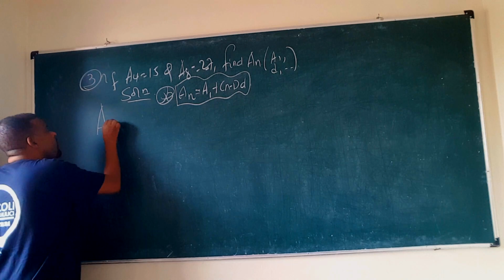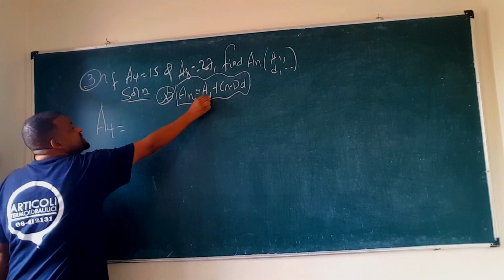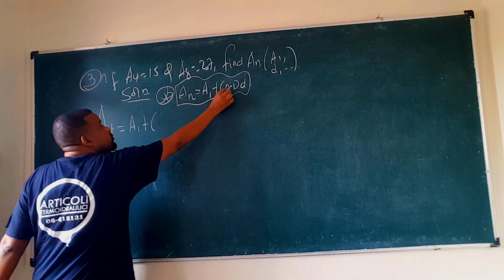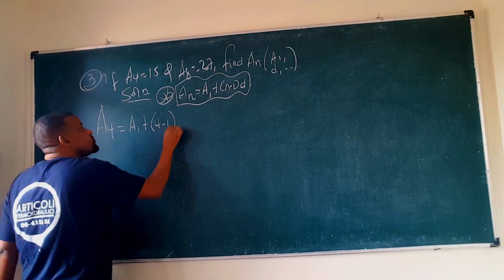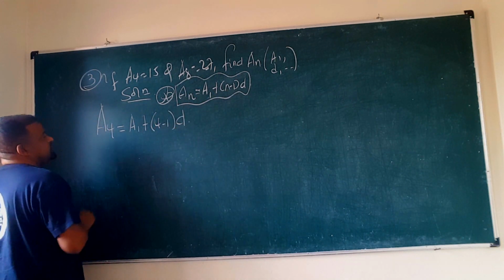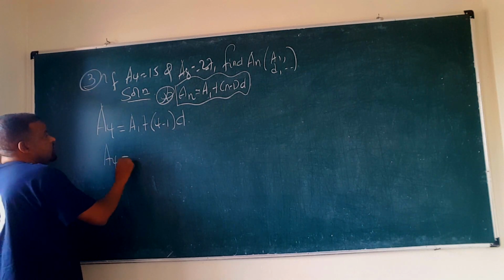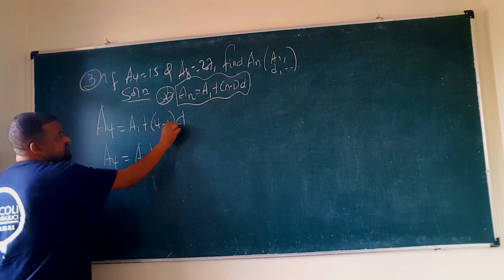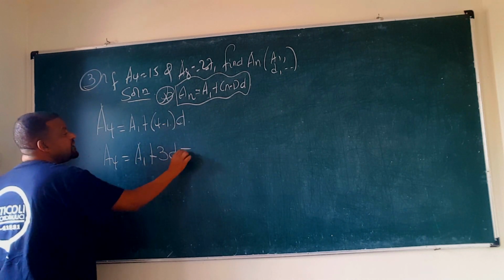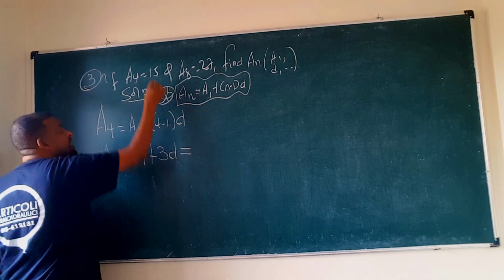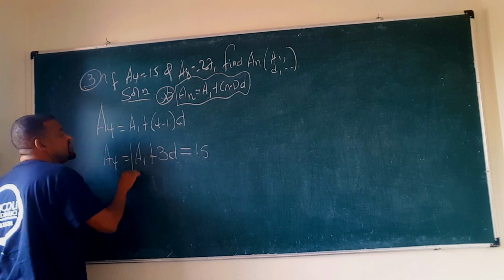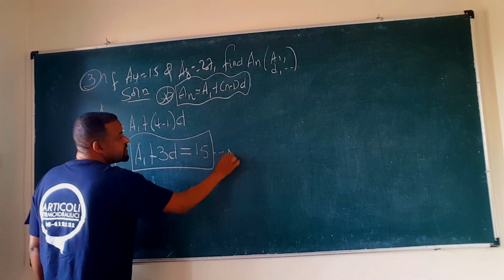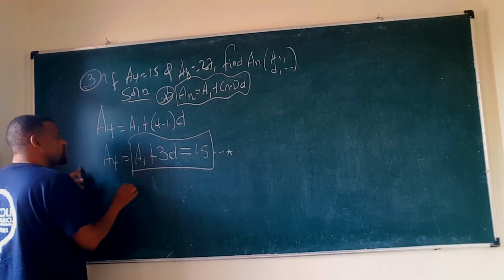So what is a4? a4 ማለት አሁን በዚህ ፎርሙላ መሰረት a1 plus አሁን 4 በn ቦታ ነው የምታስገቡት 4 minus 1 times what? D ነው ማለት። So a4 is equal to a1 plus 4 minus 1 is what? 3 times d 3d ነው። ግን a4 ማለት ስንት ተሰጥቶናል? 15 ነው ማለት። ኦኬ ሶ አንድ ኢኩዌሽን አገኘን ማለት ነው። ኦኬ Okay, this is the first equation. Call it equation 1. The second equation, look.